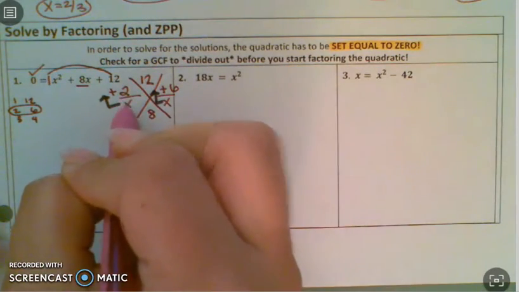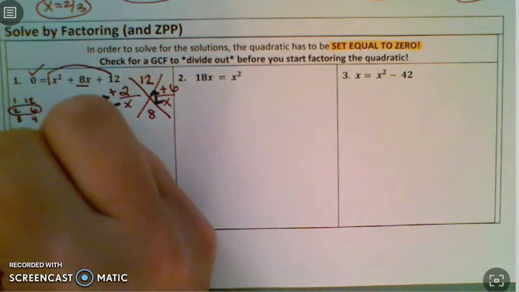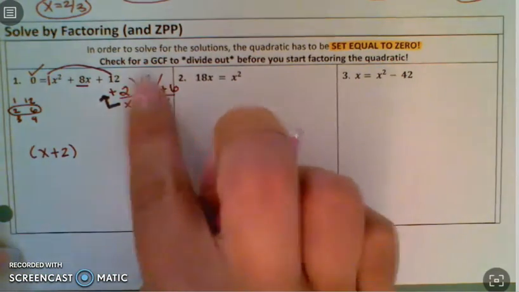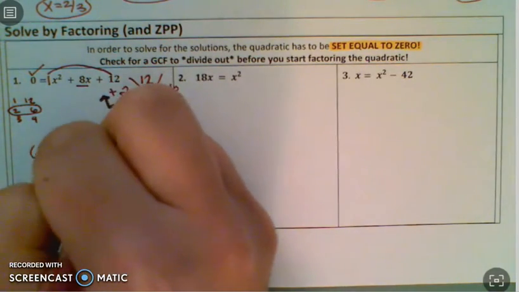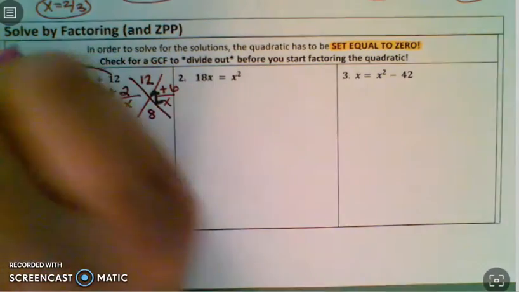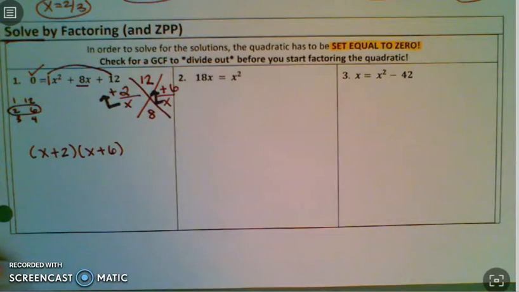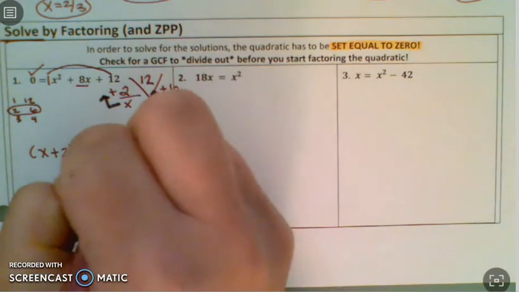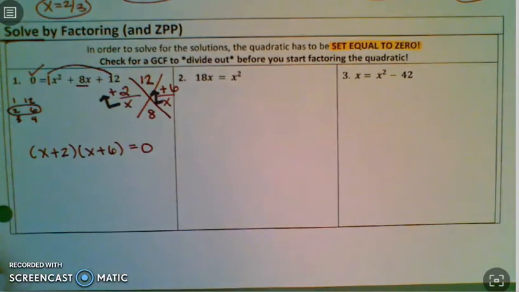So 2 over x is actually x plus 2. 6 over x becomes an x plus a 6. And remember, we're not just factoring for these, we are now solving. So because we're solving, it was set equal to 0. So I need to bring down that equal to 0.